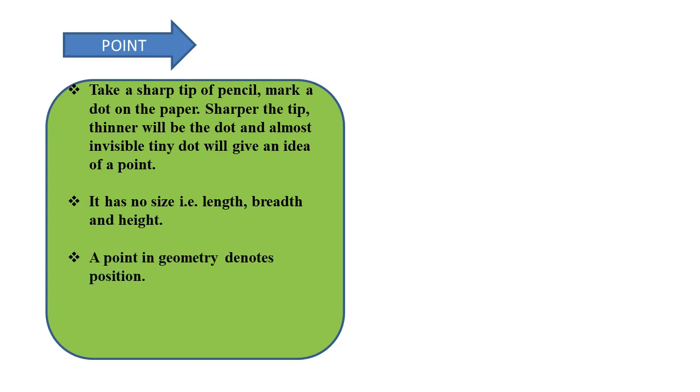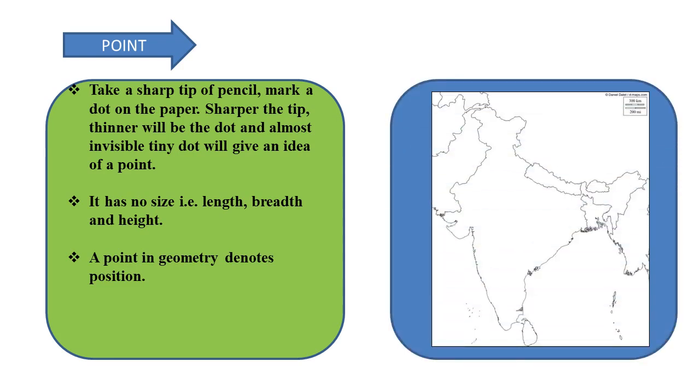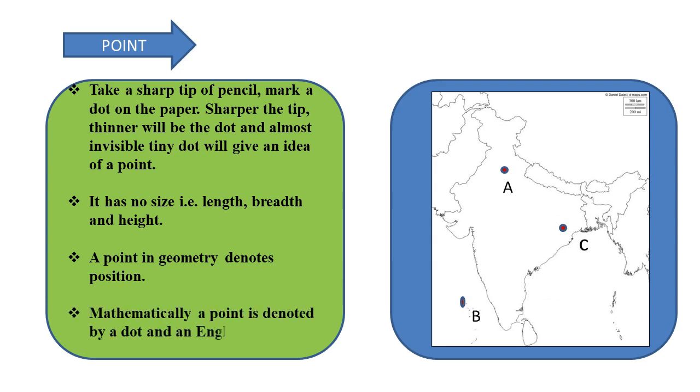Generally, a point in geometry is used to denote position. Look at this Indian map in which, suppose we want to locate some places. We will put some points over there like this, and then to each point we will assign a certain name, using a capital letter of English. Like we have assigned here point A, point B, point C. So a point denotes the position in geometry.